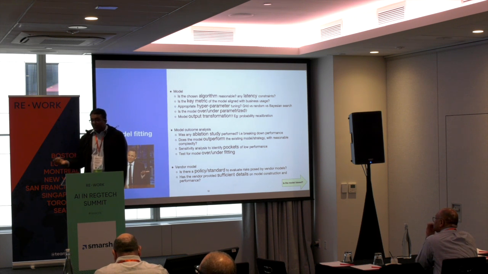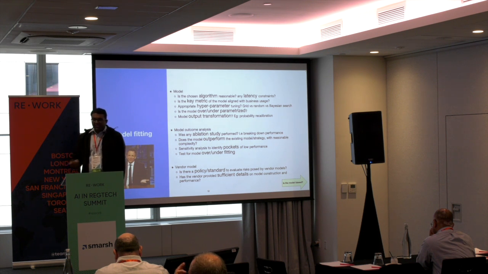And then the next thing is hyperparameter tuning. Again, there are multiple ways of doing hyperparameter tuning, and these are decisions that every data scientist has to make. What kind of hyperparameter tuning are we going to do? Is it going to be a Bayesian search, a grid search, etc.?